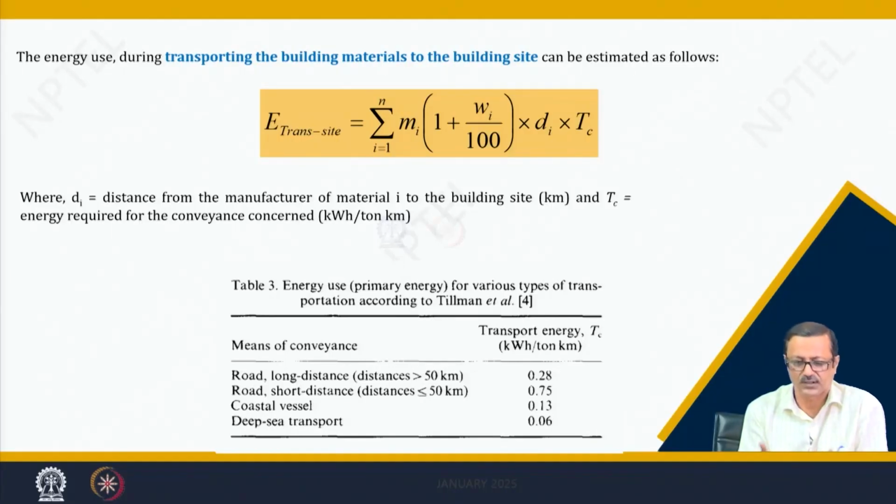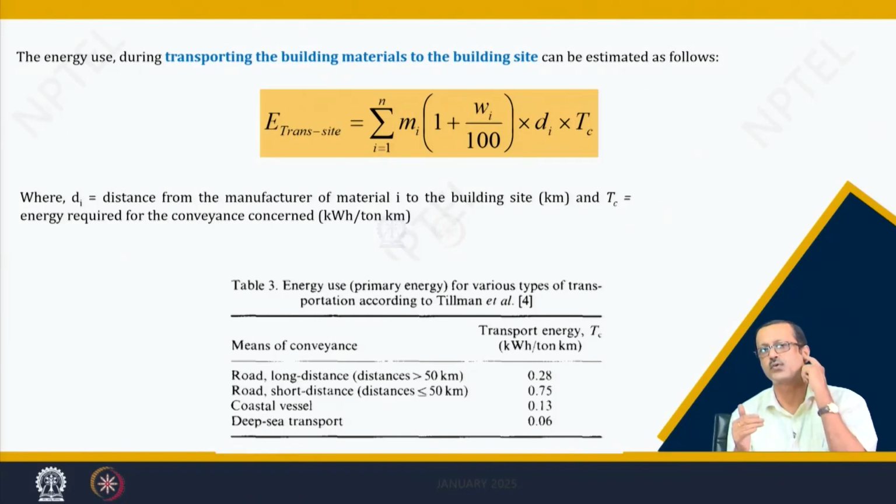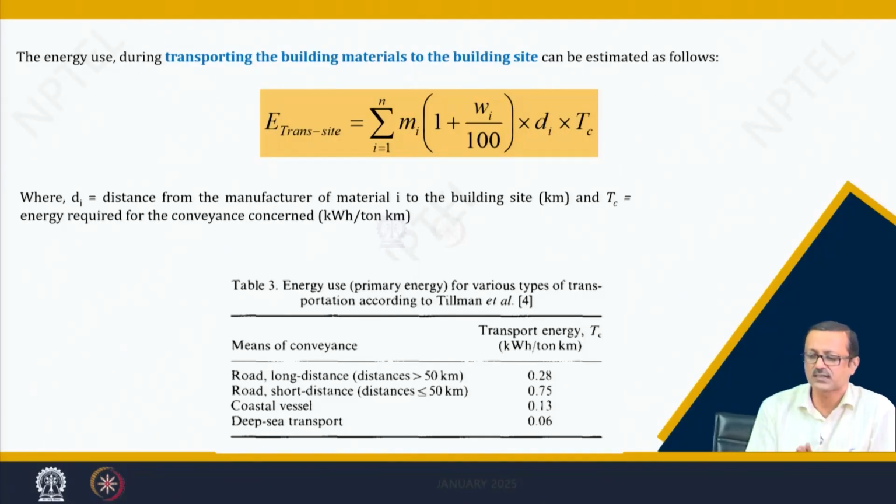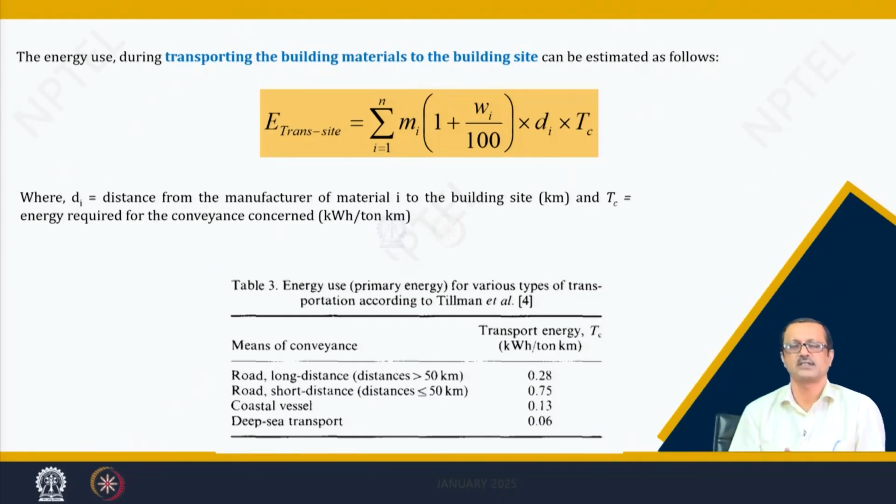If it is a short distance, it is 0.75, as given. Of course, those values are based on the Sweden perspective, not the Indian perspective or some other country's perspective. So, we need to have our own data bank to do that, but this particular mathematical model formula is fantastic in that way. It has taken care of all the parameters altogether.